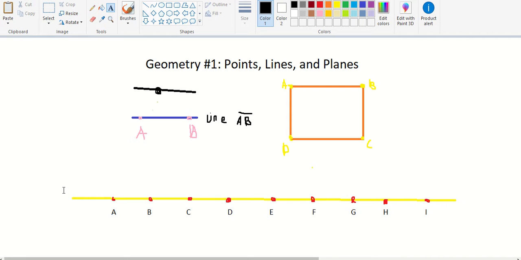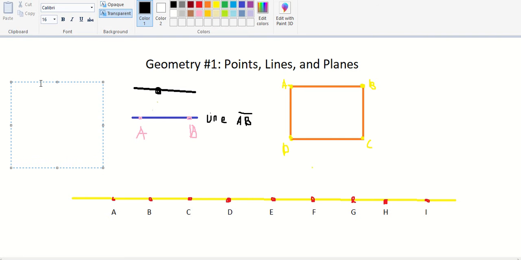Now these are all points. We have point A, B, C, D, E, F, G, H, I. Now, these all have a special property. The property is, let me just explain it right here. Collinear. Collinear.